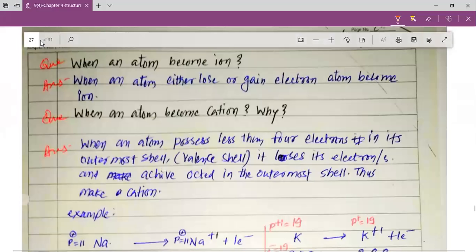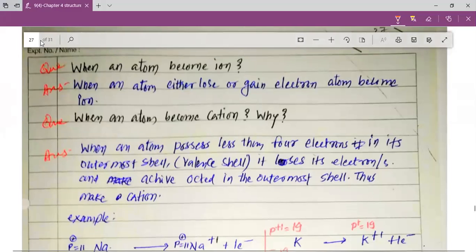So here I am going to explain when an atom becomes an ion. When an atom either loses or gains electrons, the atom becomes an ion. When does an atom become a cation? When an atom possesses less than 4 electrons in its outermost shell.